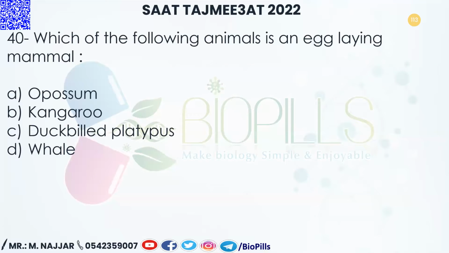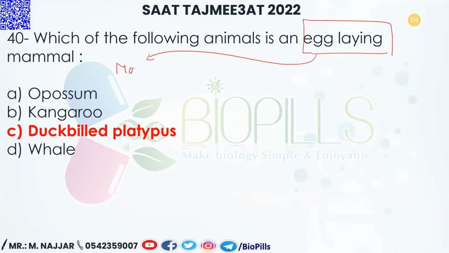Question number 40. Which of the following animals is an egg-laying mammal? A, opossum. B, kangaroo. C, duck-billed platypus. D, whale. Yeah, of course, it is the duck-billed platypus. Yes, he said here, egg-laying mammal. And egg-laying mammals are actually known as monotremes.